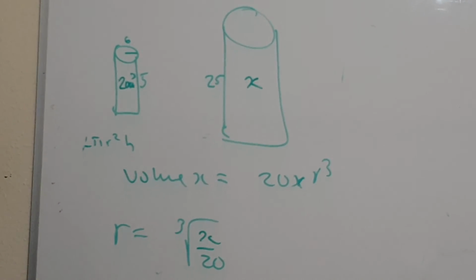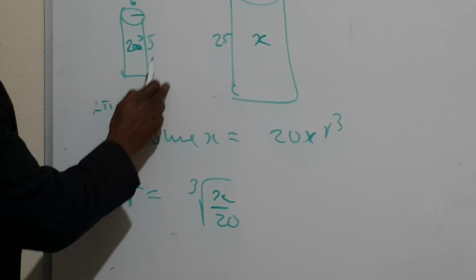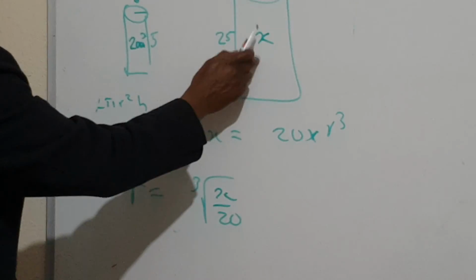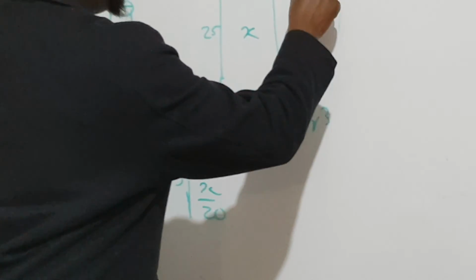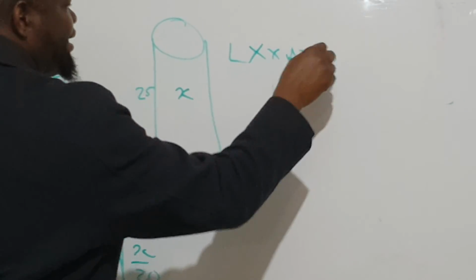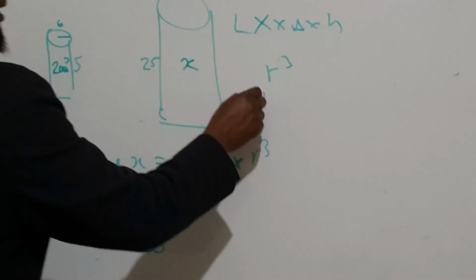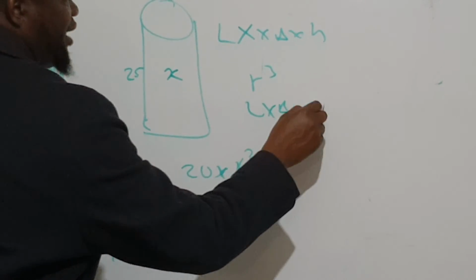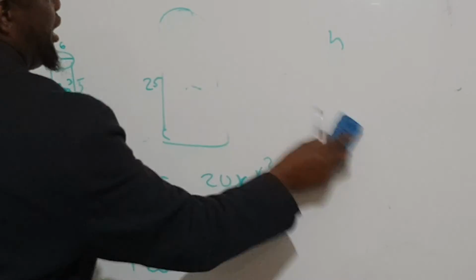We don't have time, so I can't explain all this. It's the scale factor cubed times the volume of this to give you the volume of the bigger one, because now you are multiplying length times breadth times height, 3 of them. That's why it's cubed. When it's area, it's only length times breadth, that's why it's r squared.